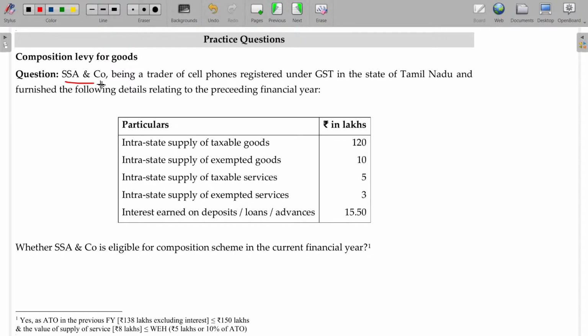SSA company, being a trader of cell phones, is registered under GST in the state of Tamil Nadu.